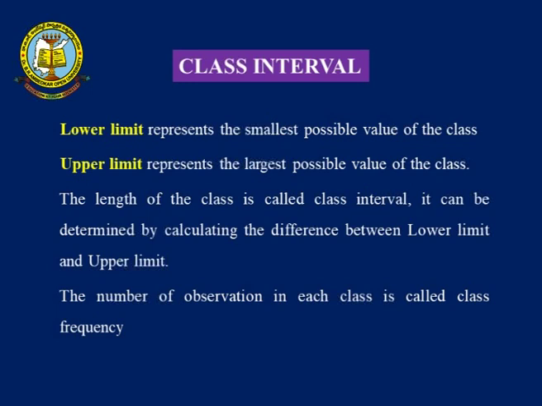The length of the class is called class interval. Now, coming to the main topic, class interval. It defines the length of the class. It can be determined by evaluating the difference between the lower limit and upper limit. The number of observations in each class is called class frequency. So, here the class interval means the difference between the limits, which two limits? Upper limit and lower limit.